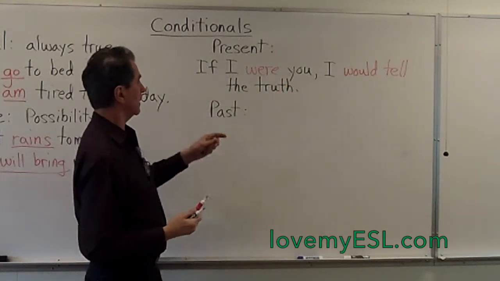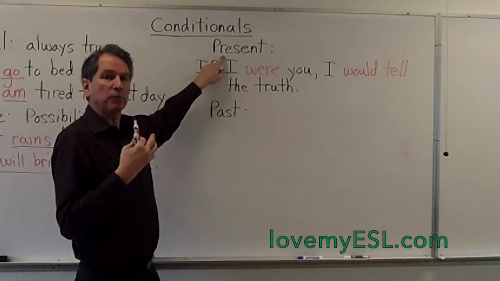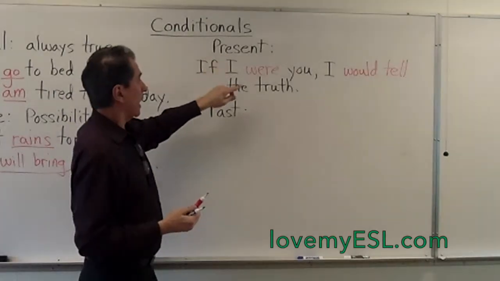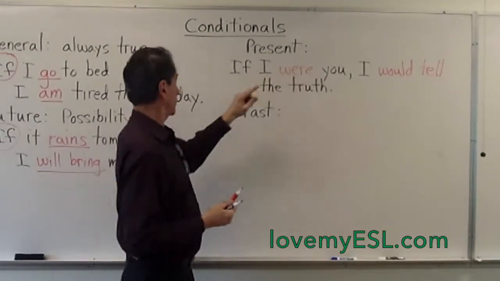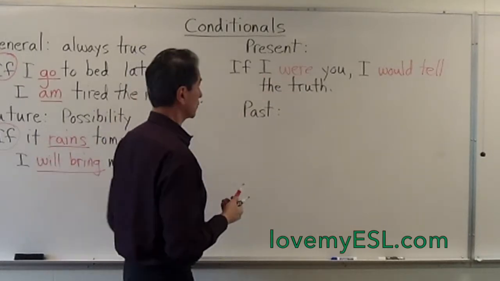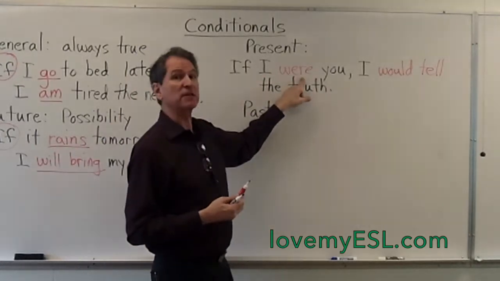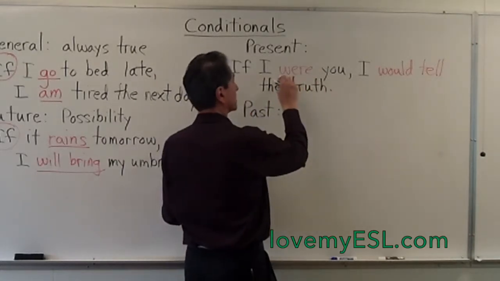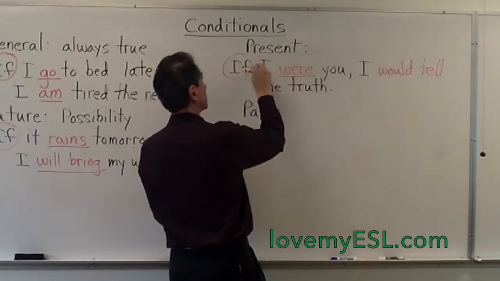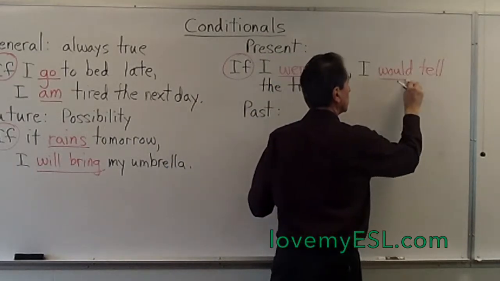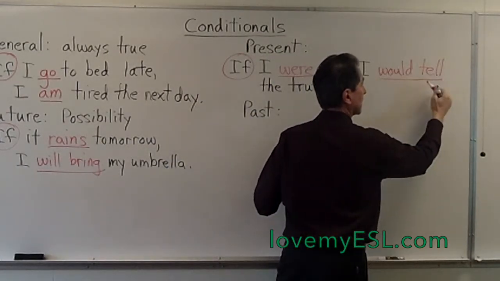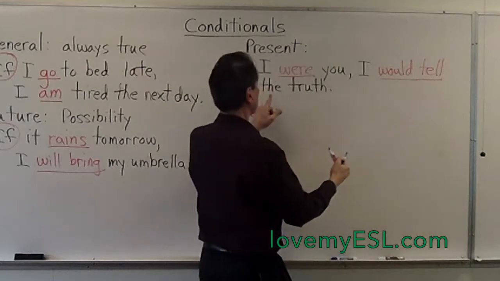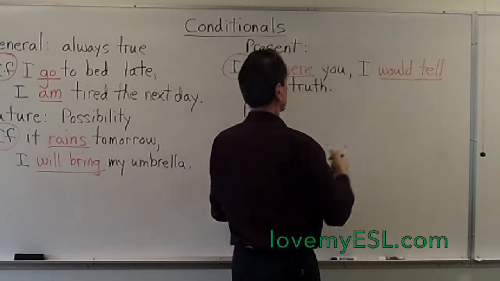Now what is happening right here? Even though this is the present conditional, you're not going to use the present tense. The present tense is used when it's the future conditional. This is the simple past tense. If I were you, I would tell the truth. So you use the simple past tense in the if clause, and you use would plus the simple form in the main clause. I would tell the truth.